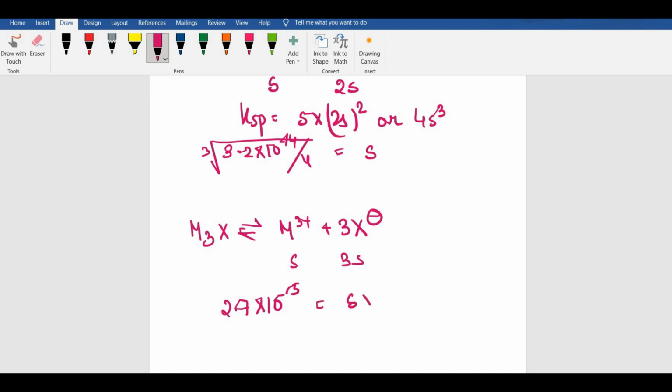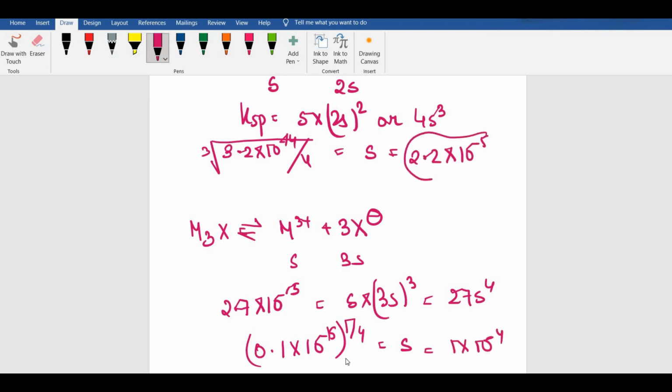So this would be S into 3S cube, which should come out to be 27 S to the power of 4. So S would be 2.7 divided by 27, which is 0.1 into 10 to the power of minus 15, to the power of 1 by 4, should be my S value.